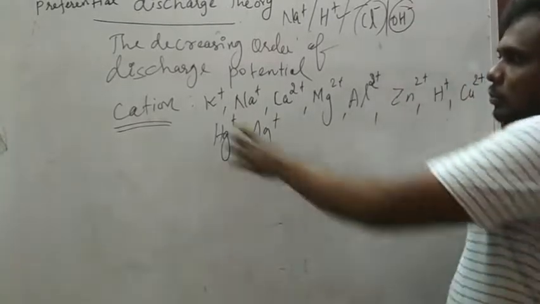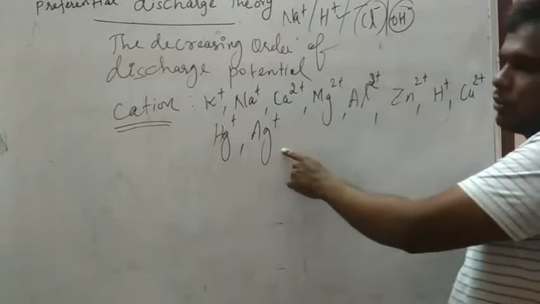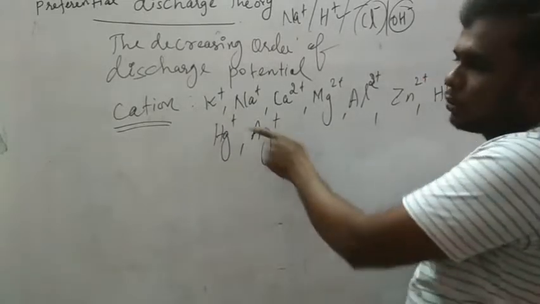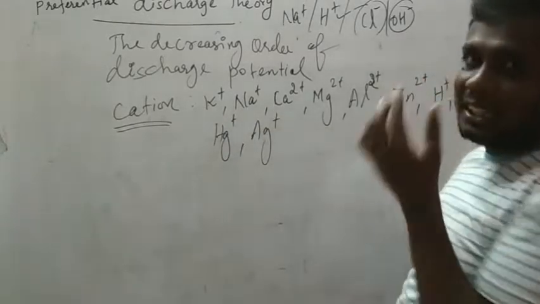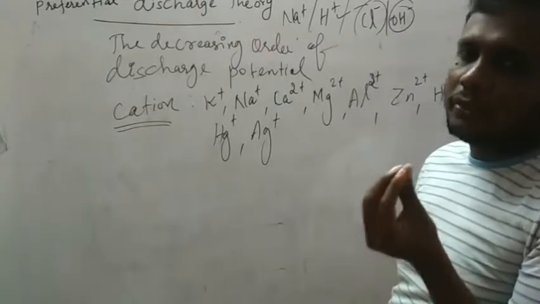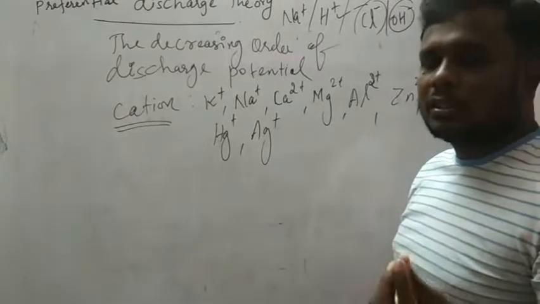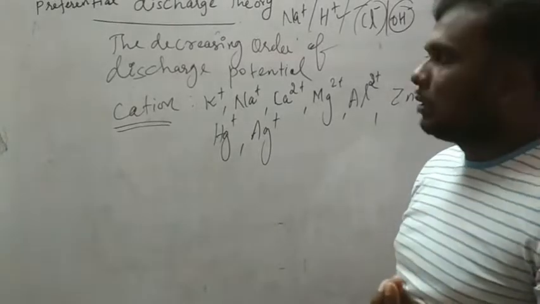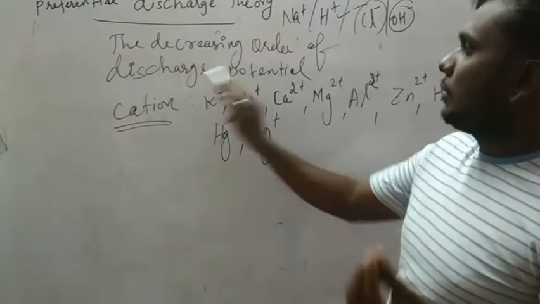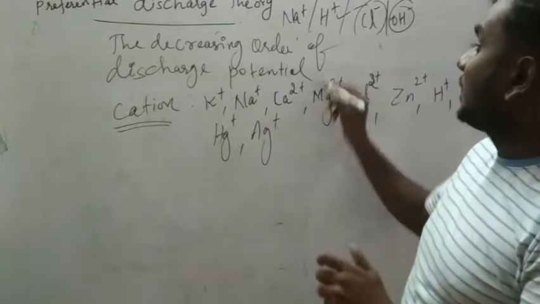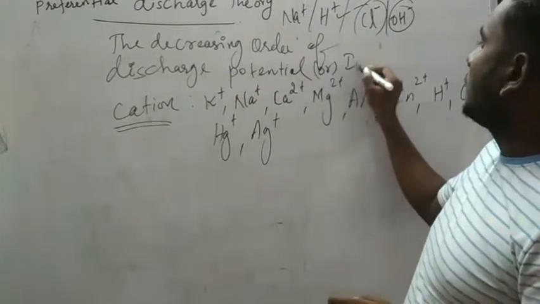When you are moving from potassium, K plus, to Ag plus, it is the decreasing order of discharge potential. Silver has the least discharging potential value. So decreasing order of discharge potential, or increasing order of deposition potential.